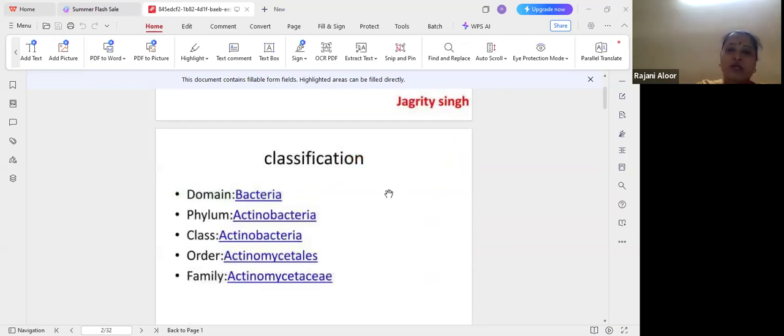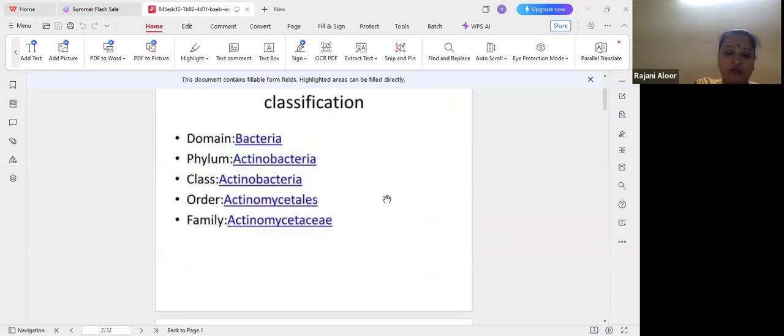Actinomycetes are unicellular organisms. The order and classification are also most important to study. The domain is Bacteria, the phylum is Actinobacteria, the class is Actinobacteria, and the order is very important.